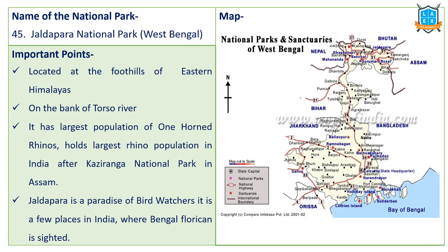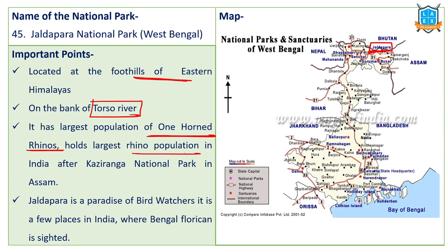Next one, Jaldapara National Park. Jaldapara National Park is in the West Bengal region. See, this is north of Buxa. It is located at the foothills of the eastern Himalayas, on the bank of the Torsa River. It has one of the largest populations of one-horned rhinos in West Bengal.